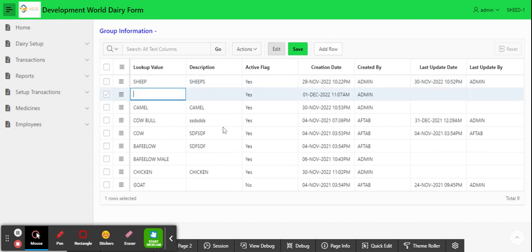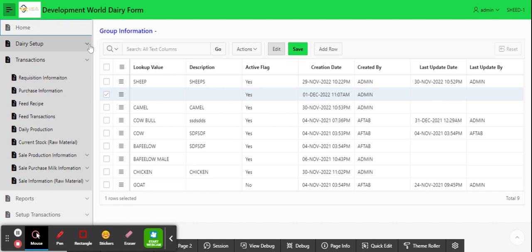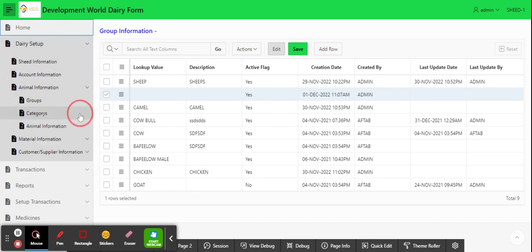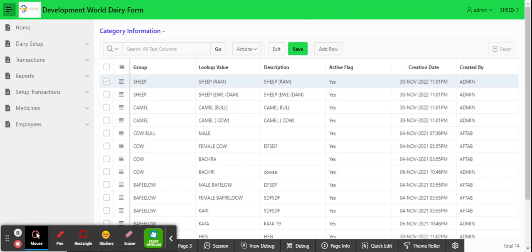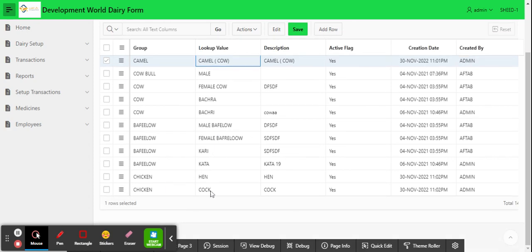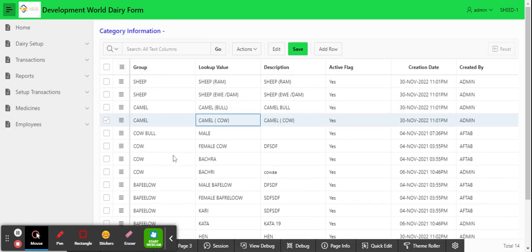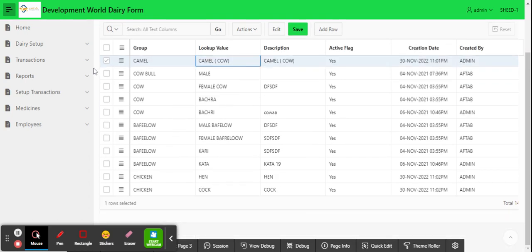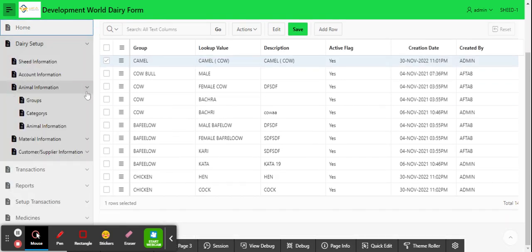We can insert any new group here of any animal, and any category belonging to any group. For example, we can see there's a camel, male camel, female camel, and we have chicken, hen, cock. This is a category of animal. After that, we have the animal information.